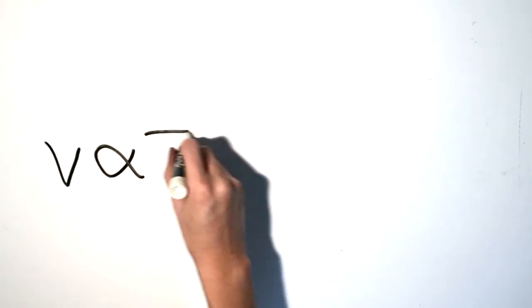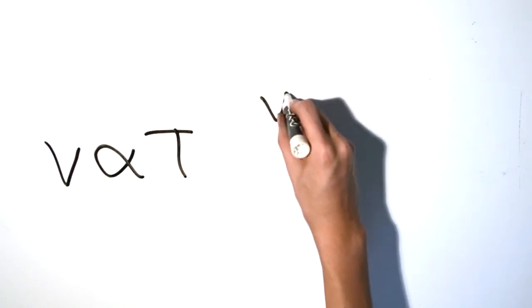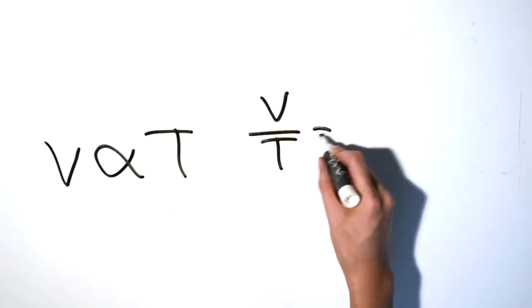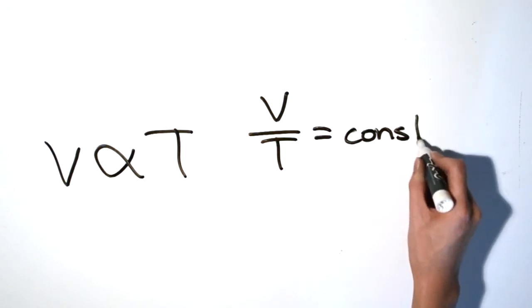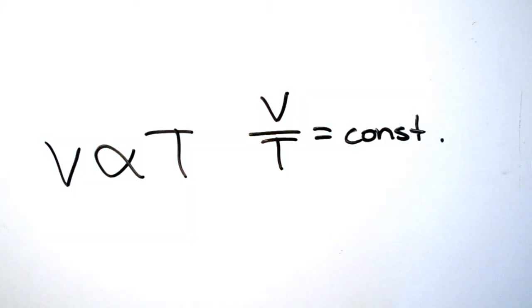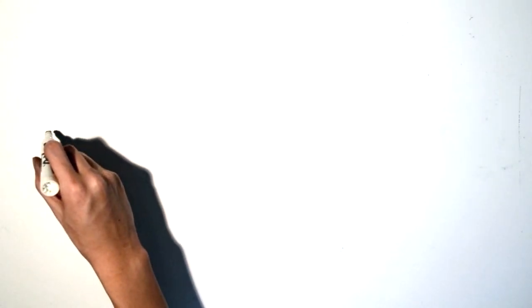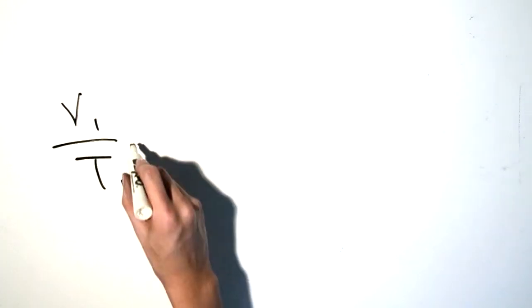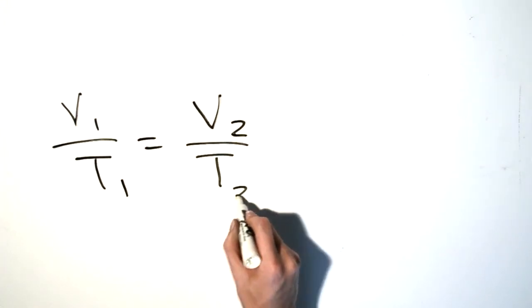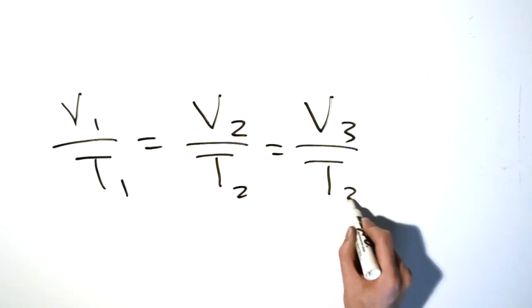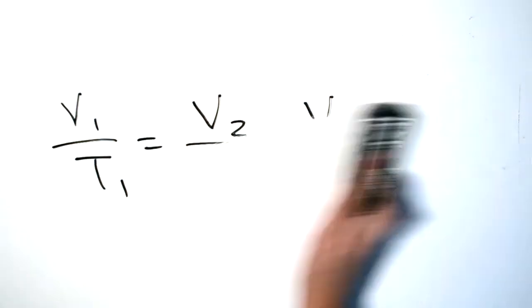Mathematically, we can write the relationship like this. This is such that the number of moles and the pressure remain constant. Both of these relationships show that for a fixed mass of gas at a given pressure, the gas volume increases if the temperature of the gas increases, or conversely, if the volume of the gas decreases, then the temperature decreases as well. Thus, we know that V over T remains constant for the same gas. Therefore, we can say that the quotient of V and T remains the same for the same gas.